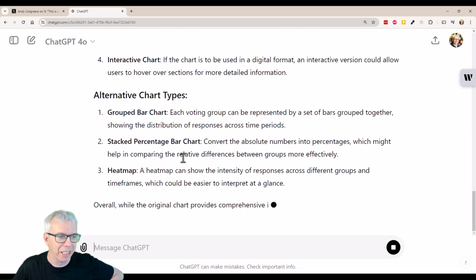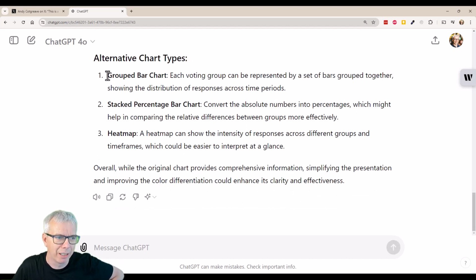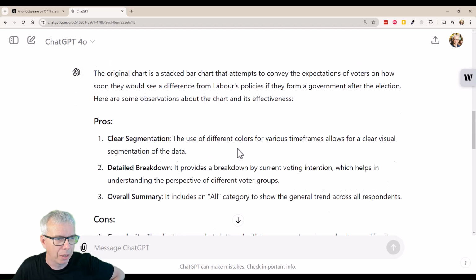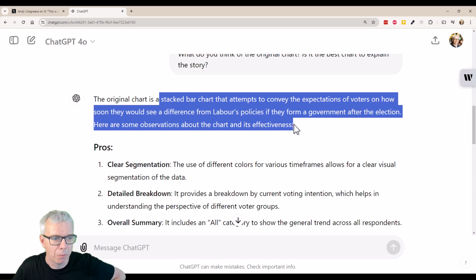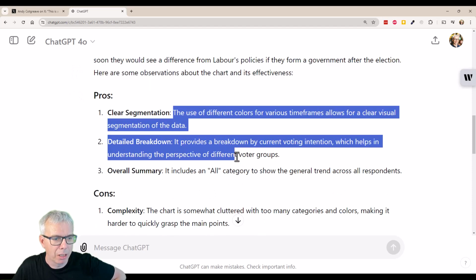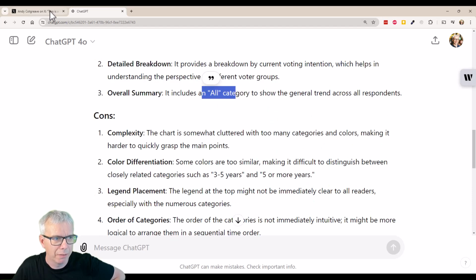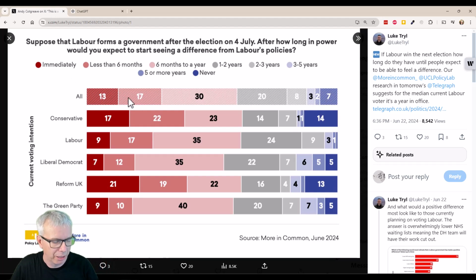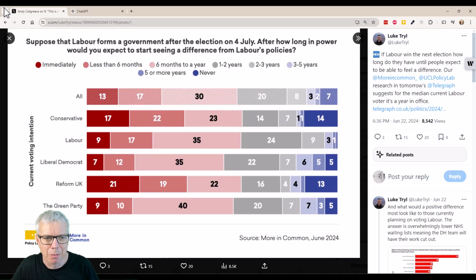Now, what's interesting, as my expert type, I did think let's do a grouped bar chart, because I actually think this is all right. So let's see what it's told me. It's a stacked bar conveying the expectations, how they would vote. Right, so that's fine. So we've got clear segmentation, detailed breakdown, and a summary. Yes, it likes the all category. Let's go back. Here's the all category here. This is quite good. So you can see about 50% expect, give them a year to make an impact.